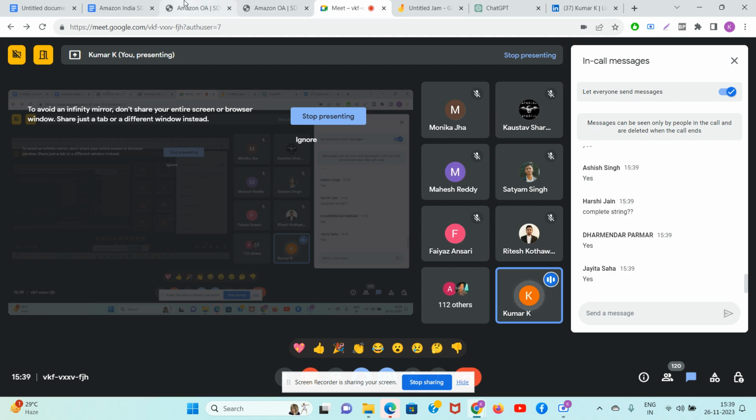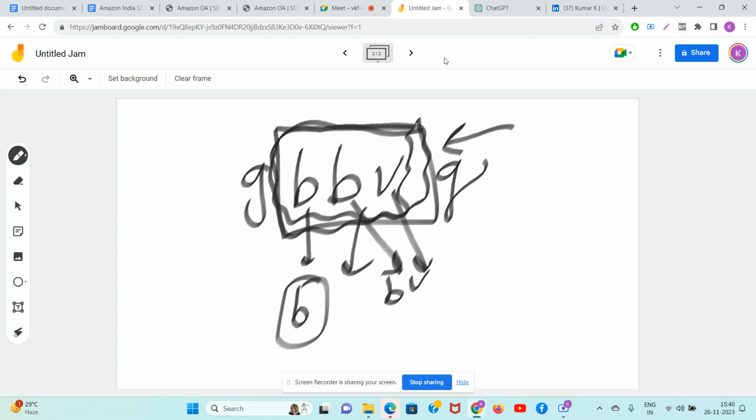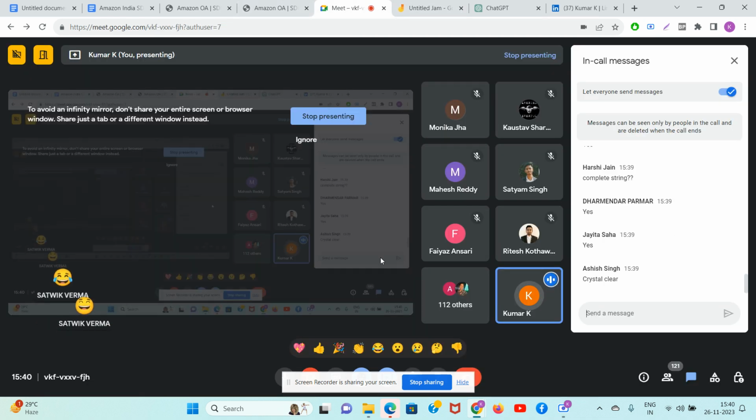Yeah, the complete string we are not allowed to take. It is clearly written in the question. We are not allowed to take the complete string as the answer. Otherwise it is very easy. You could always say, hey sir, I took the complete string, this is my answer, none of the characters coming inside the complete string are coming outside of it. So this is nonsense actually. That's why we cannot take the complete string.